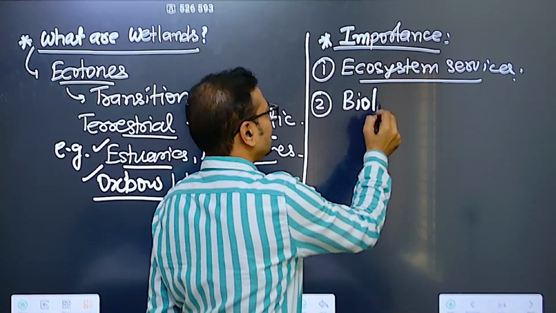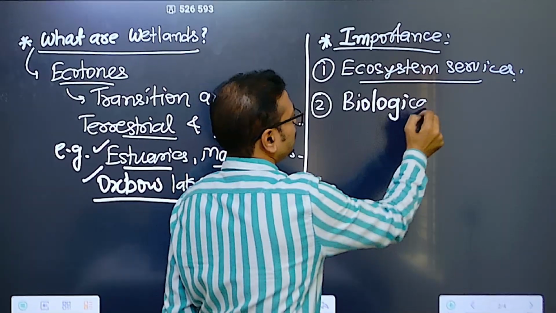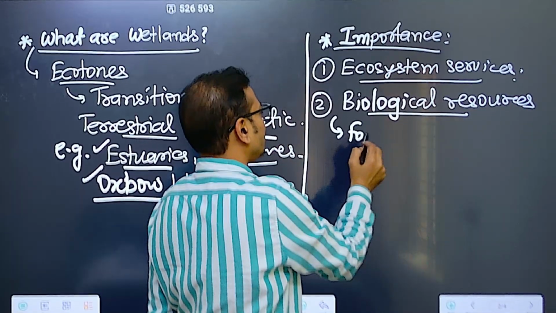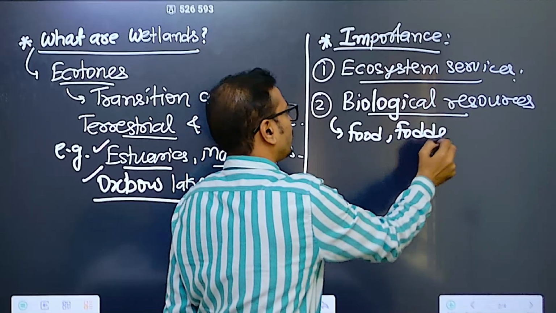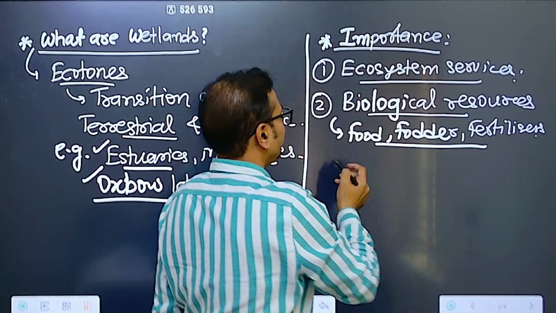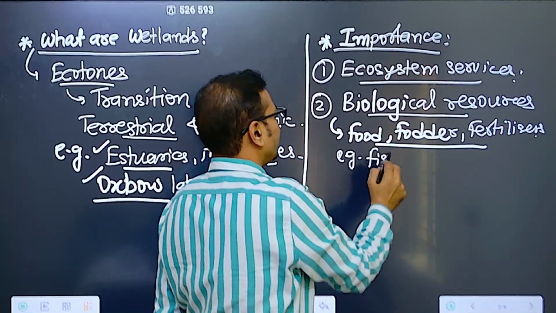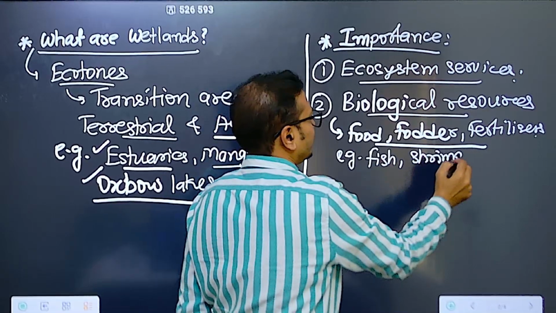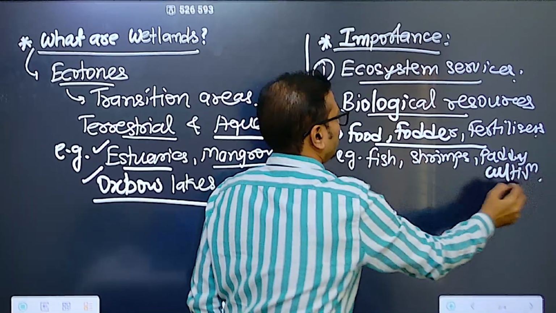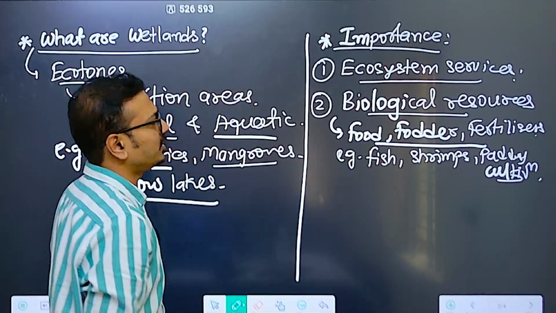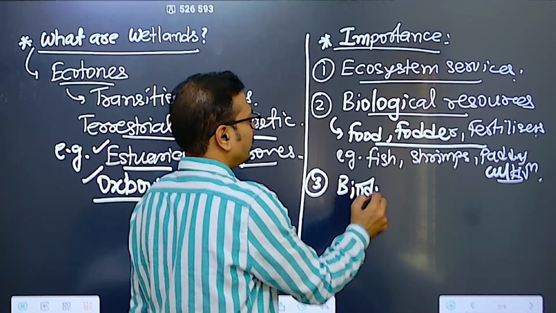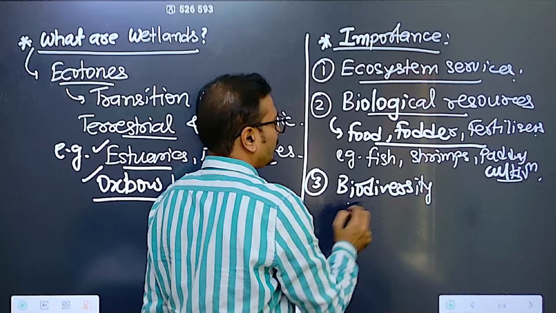biological resources, economic services. Biological resources, for example food, fodder, fertilizers, or simply all the biological resources, be it fish or shrimps, or it is also used for paddy cultivation, brought under paddy cultivation many times. So all these biological resources are there. Very high ecological productivity is also there. Biodiversity, one of the highest productivity.